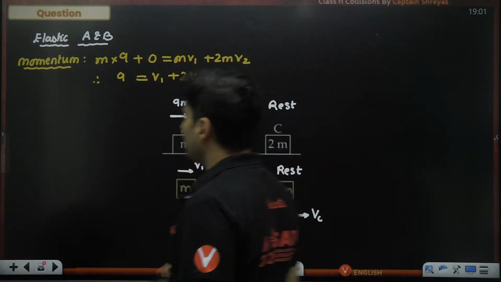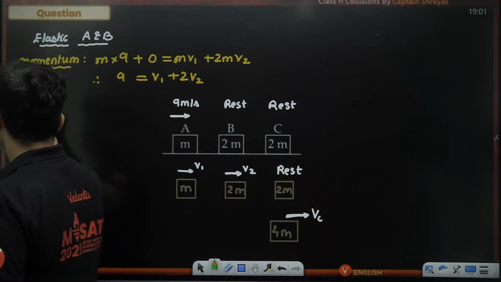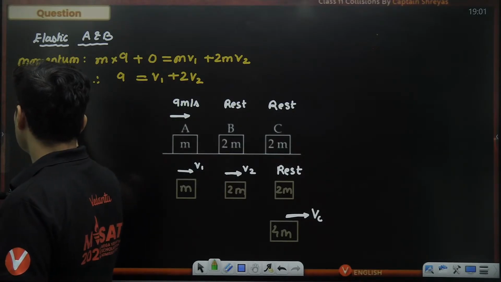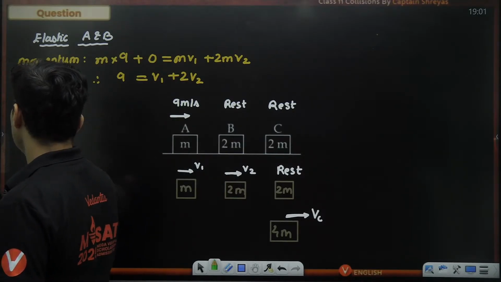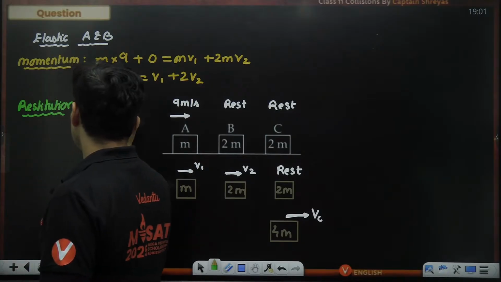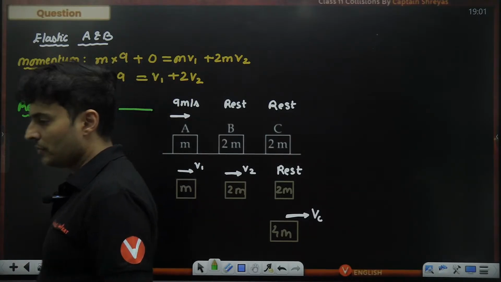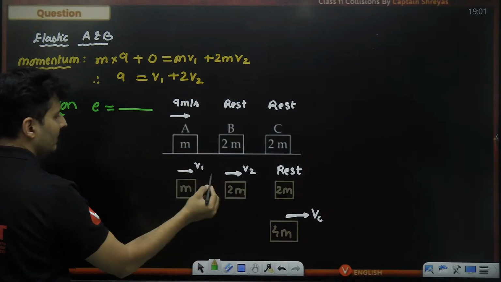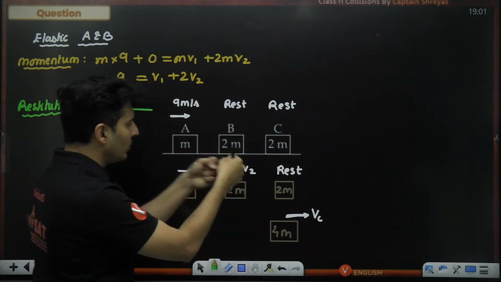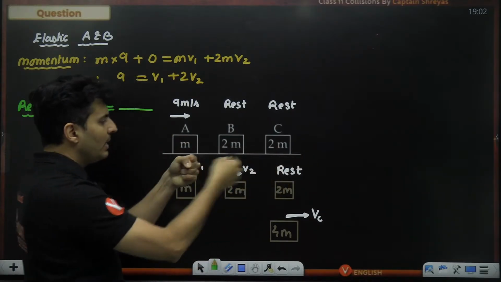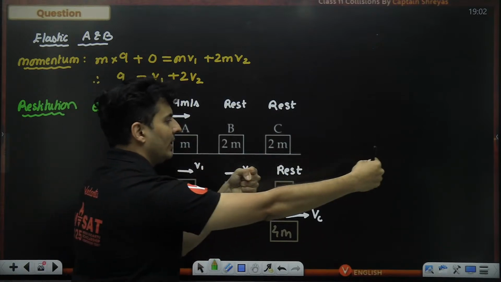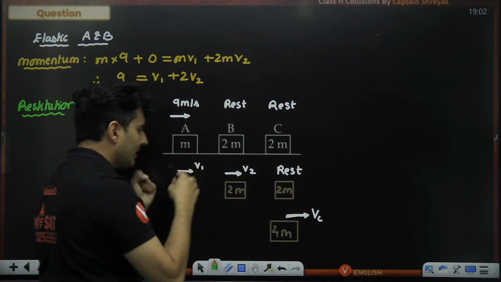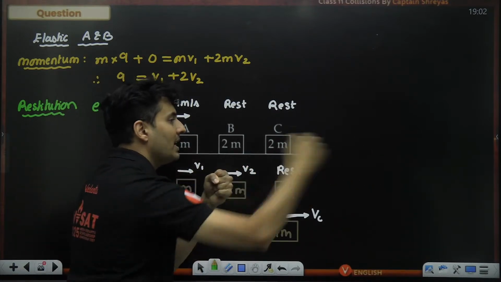Now let's use the restitution concept. We know e should be nothing but separation by approach. After A hits B, B will go like that, and A will be following it. B will be faster than A because after the collision, B has to move faster.